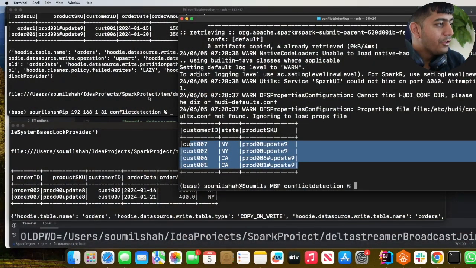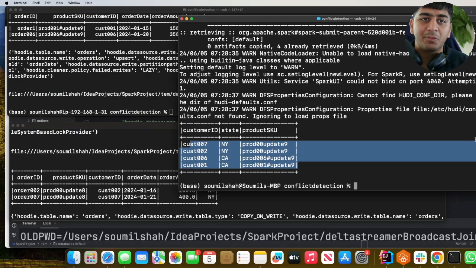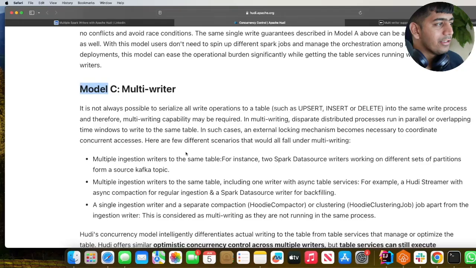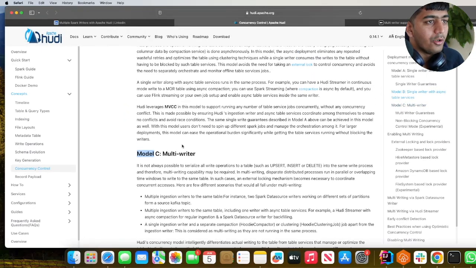All right, so that's all I have for the demo. I hope you guys have enjoyed the demo. And again, you saw how amazingly Hudi is able to handle multiple Spark writers flawlessly, right? Now, definitely, you can come to the official Apache Hudi website and read more about it.